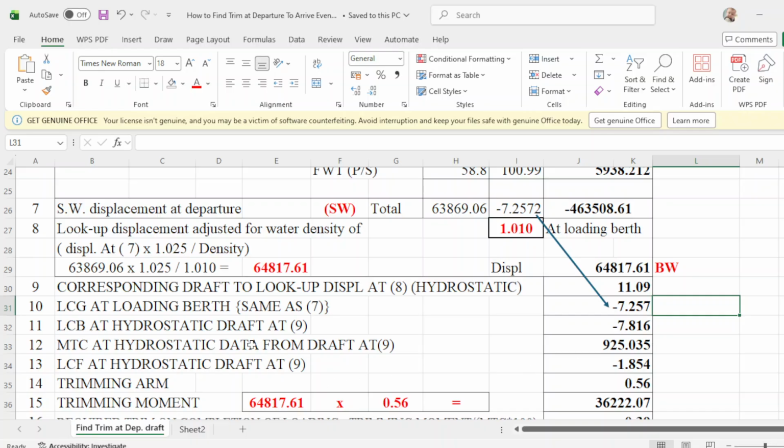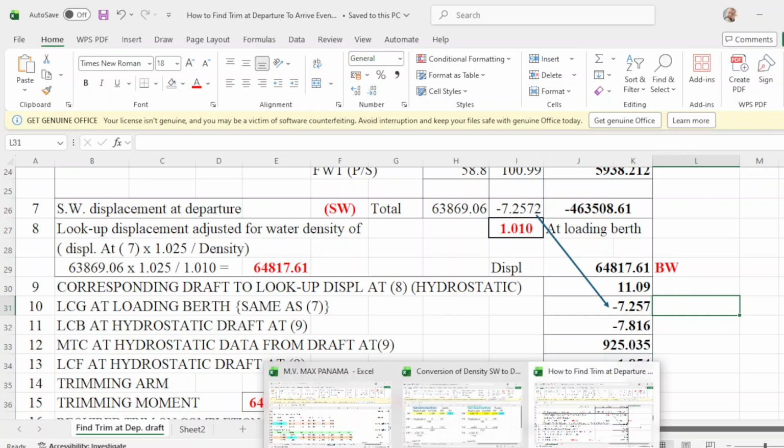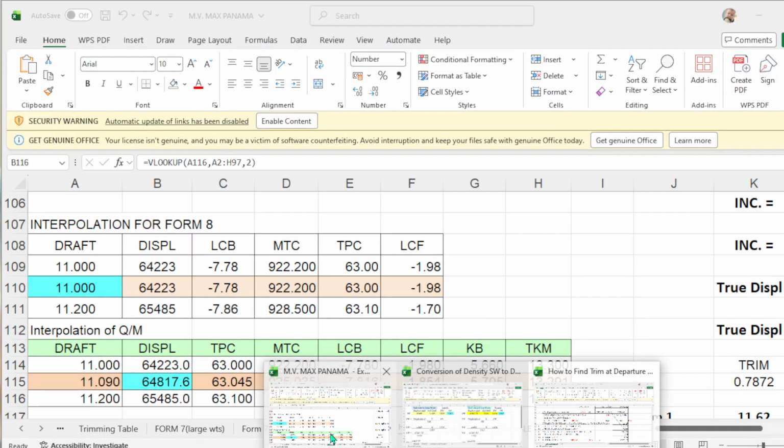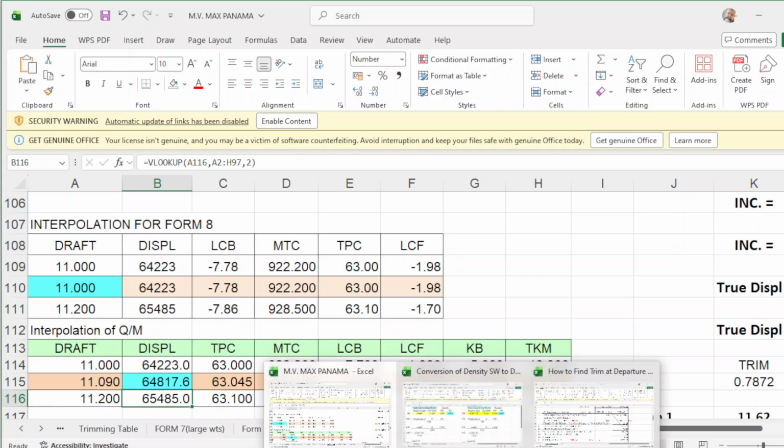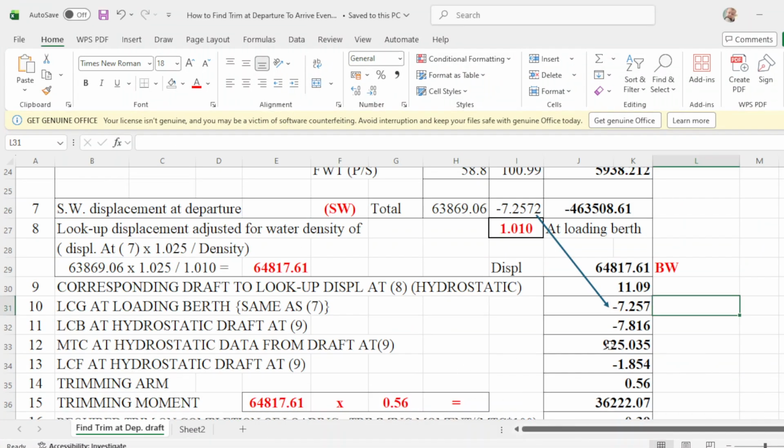What is the LCB of this drop 11.09? LCB is negative 7.816. And what will be your MTC of this drop?